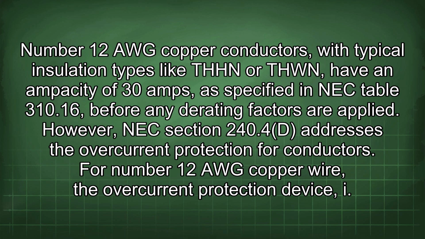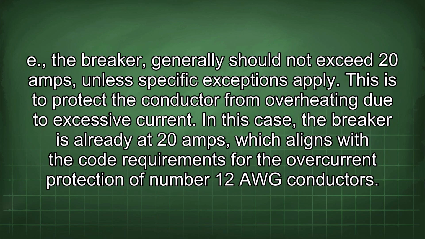However, NEC Section 240.4(D) addresses the overcurrent protection for conductors. For number 12 AWG copper wire, the overcurrent protection device, i.e., the breaker, generally should not exceed 20 amps unless specific exceptions apply. This is to protect the conductor from overheating due to excessive current. In this case, the breaker is already at 20 amps, which aligns with the code requirements for the overcurrent protection of number 12 AWG conductors.